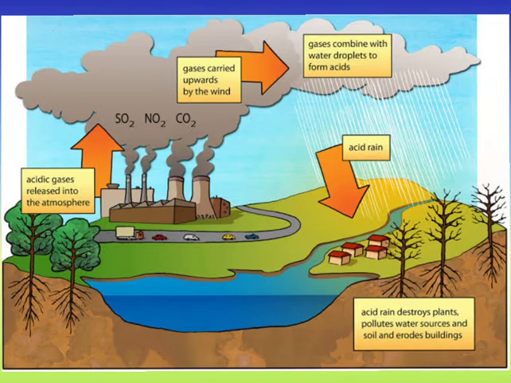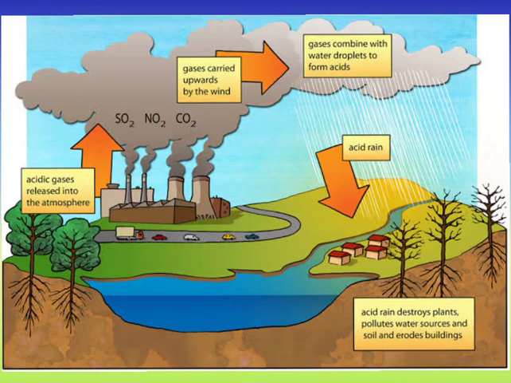Then we have studied about acid rain. What is acid rain or how it is formed? Burning of coal in the thermal power plants released gases like sulfur dioxide, nitrogen oxide, etc. into the atmosphere. These gases combine with the water vapor present in the atmosphere and produce substances called acids.